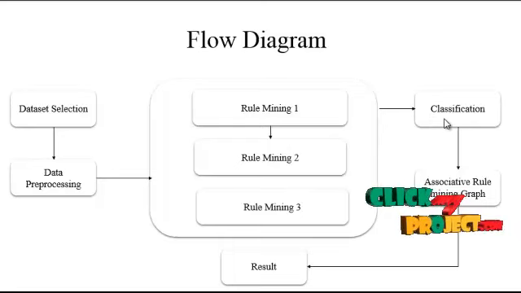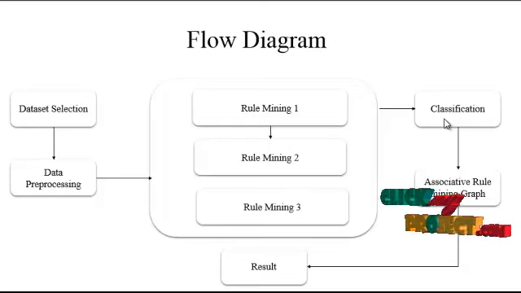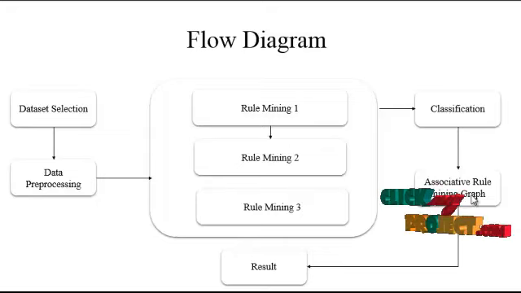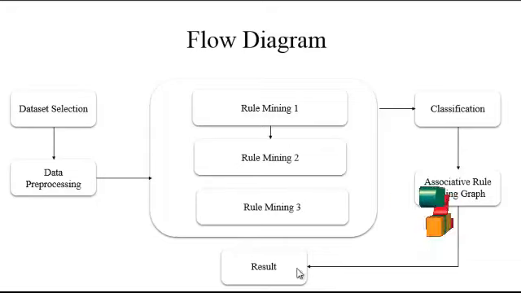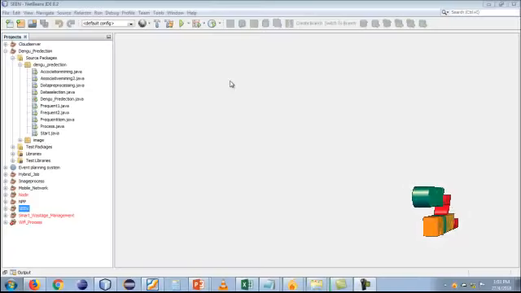The classification result shows how many patients are affected with dengue and how many patients are normal. This information can be displayed in this field, and the rule mining graph can be drawn from this result. Next, the result can be viewed in the hospital management module. The hospital patient can view this information. This is our project, dengue prediction.